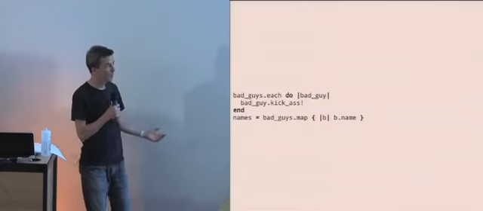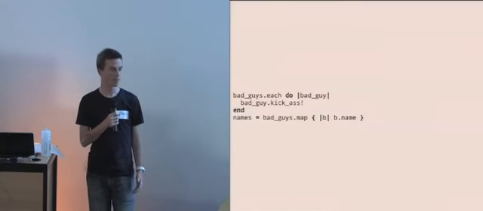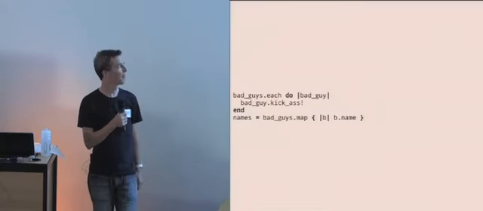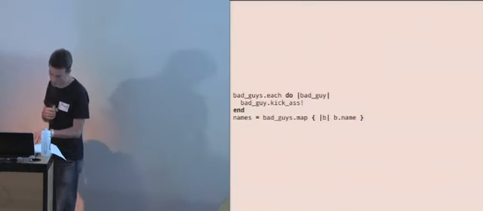But actually, I think there's another reason. A lot of programmers come from an imperative world, so functional stuff is often perceived as being quite complex or quite difficult. But actually, we can use it to make our code clearer. And I'm going to try and find some examples of this.